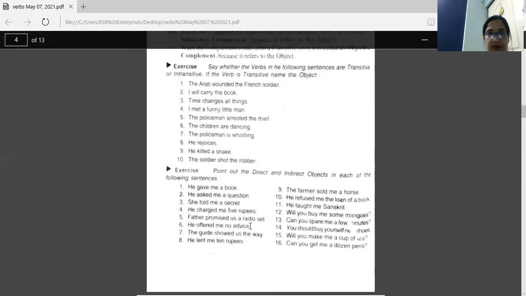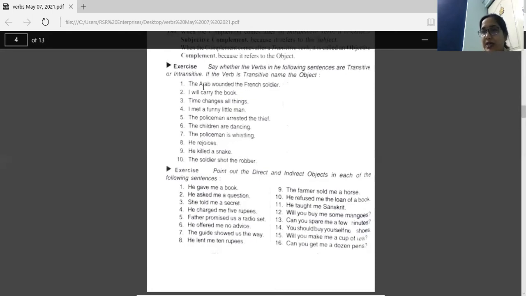Now we have 2 exercises here. First one. Say whether the verbs in the following sentences are transitive or intransitive. If the verb is transitive, name the object. Okay, first one. The Arab wounded the French soldier.